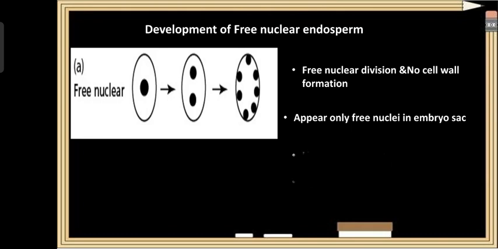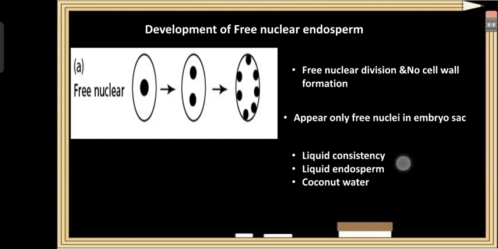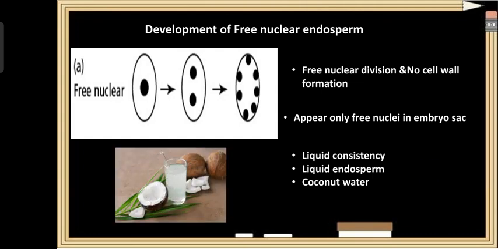These free nuclei in the embryo sac have a liquid consistency and this is called the liquid endosperm. So in the embryo sac we find an enormous number of nuclei. The best example is coconut water, which is the best example for the free nuclear endosperm.